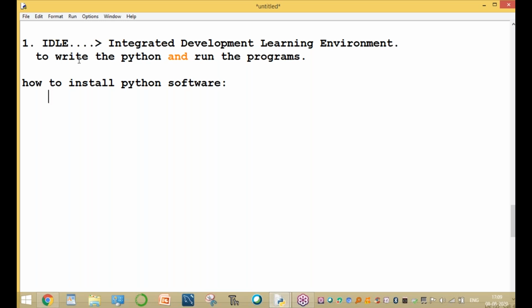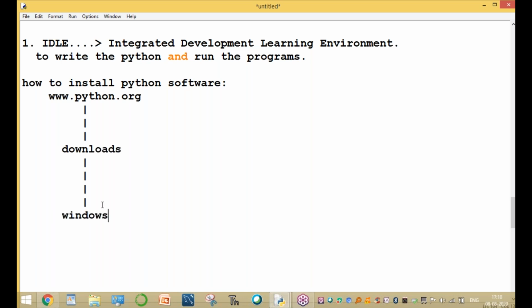Now directly go to www.python.org. The official website is python.org. This is the official website for learning Python, for developing Python, for software installation. Go to python.org, select the Windows operating system and the version you want. Click the downloads button and click the Windows operating system.